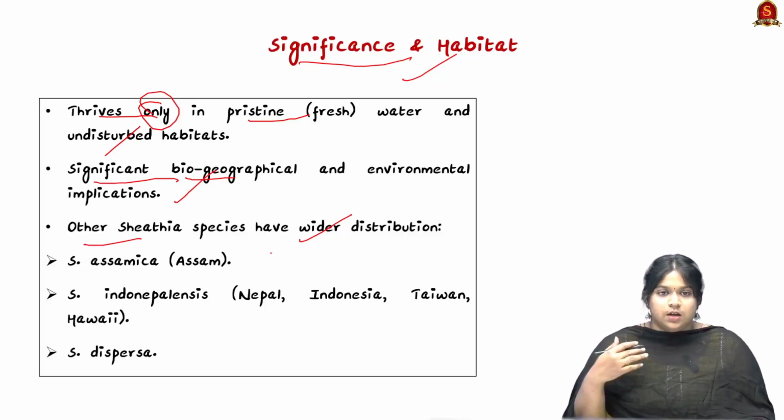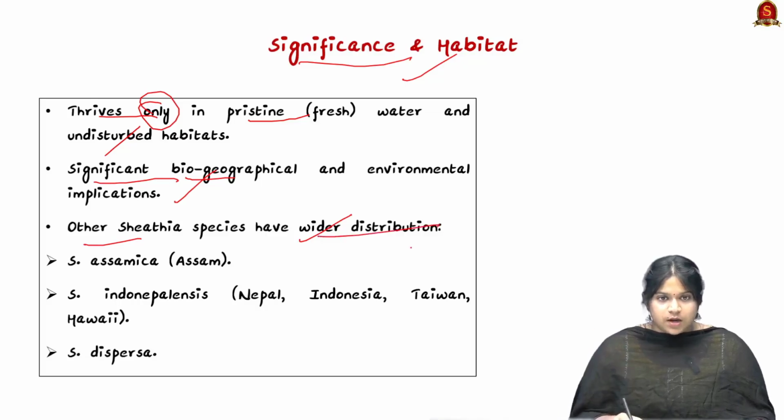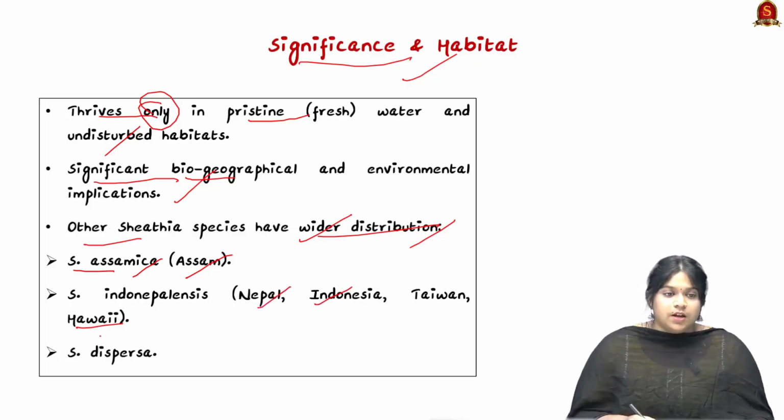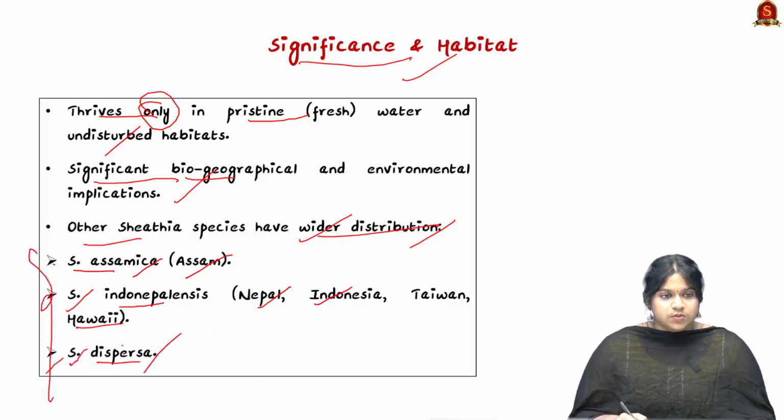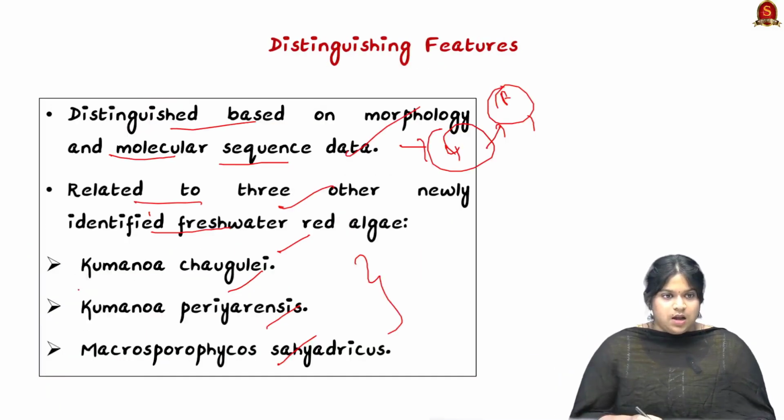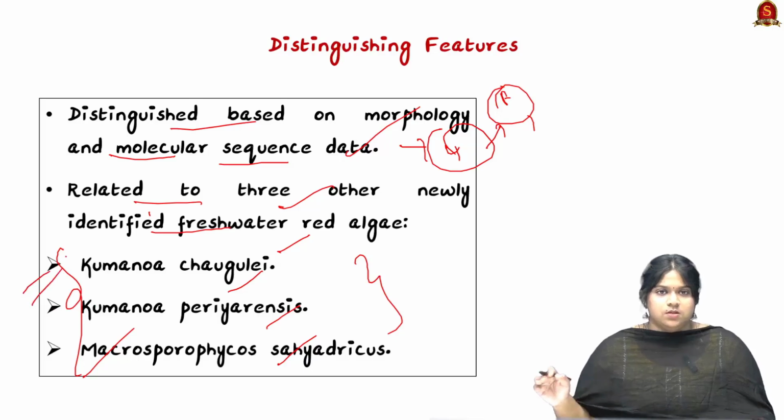In other places also there is wider distribution. The countries include Assam, which has Shiathia assamica, and even countries such as Nepal, Indonesia, Taiwan and Hawaii. This includes Shiathia indopalensis and Shiathia dispersa. These are the other 3 species found in different countries, while this one is found only in the southern region, only in the Western Ghats.